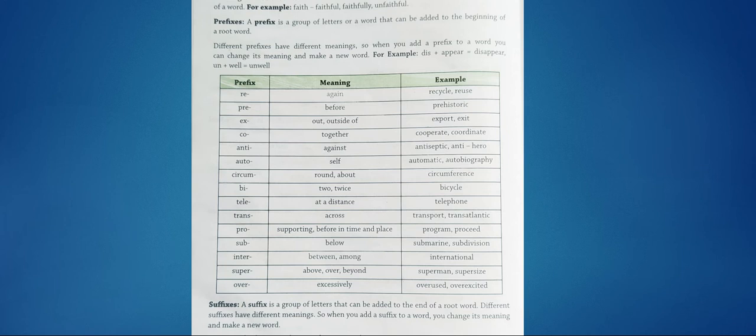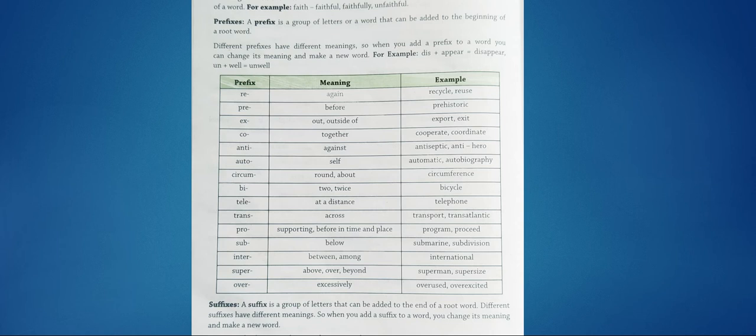Now let us study about prefixes and suffixes. Okay, so this will build up your vocabulary. Root words. What is a root word? A basic word to which affixes are added. If you are fixing before the word, that's a prefix. And if you are fixing after that particular word, then it's a suffix. They are added to change its meaning. Root words are helpful for learning the meaning and spelling of a word.